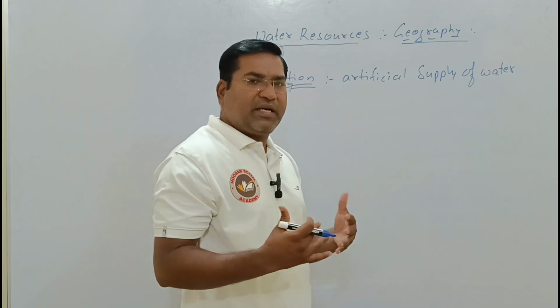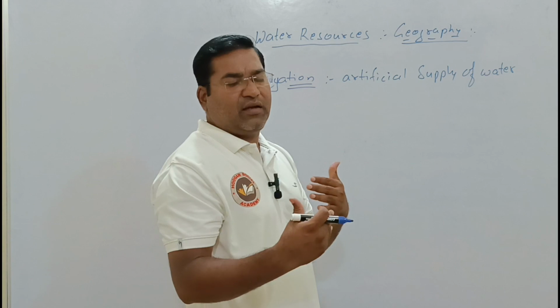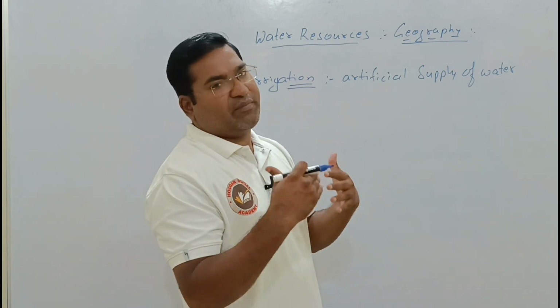Keeping all these things in mind, different methods of irrigation can be used according to the particular area.